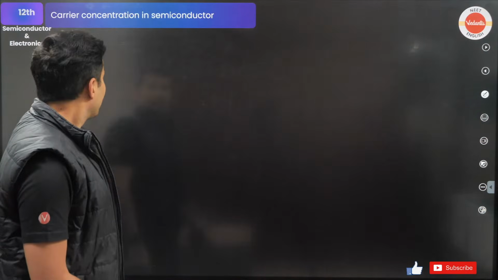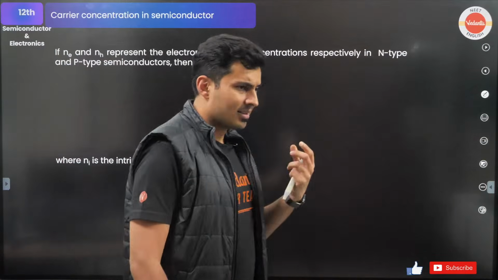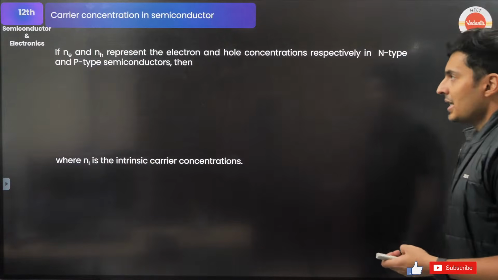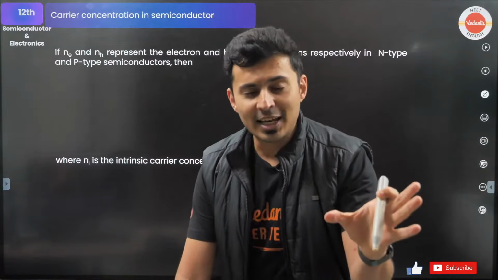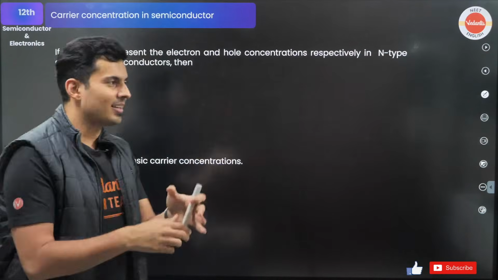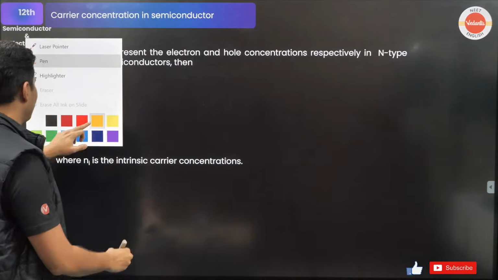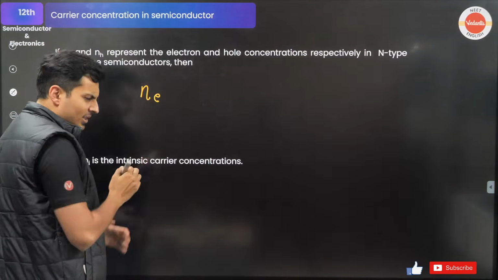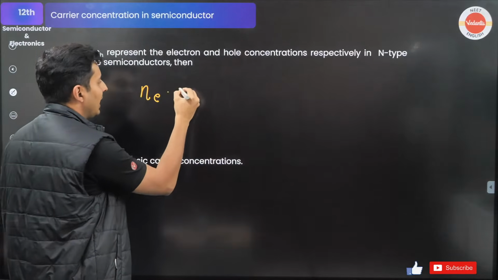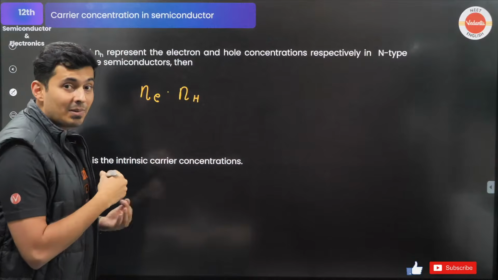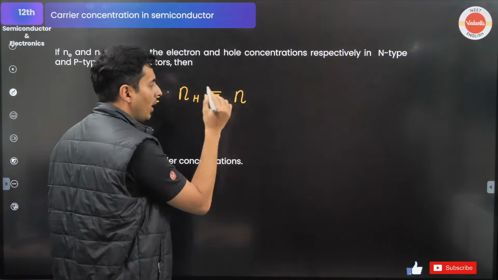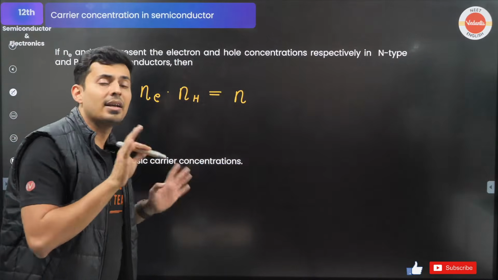Very good. Now, there are certain formulas which you are supposed to know. Believe me, these electron and hole concentrations are related to each other. And what is the relationship between them? The relationship is like this. If I have the number of electrons in any semiconductor, intrinsic, extrinsic, whatever, p-type, n-type, you multiply it with the number of holes. Then what you get is the number of electrons or holes in intrinsic semiconductor.